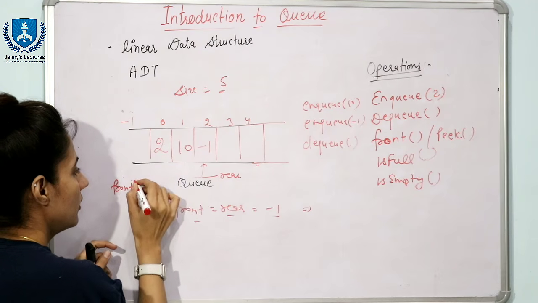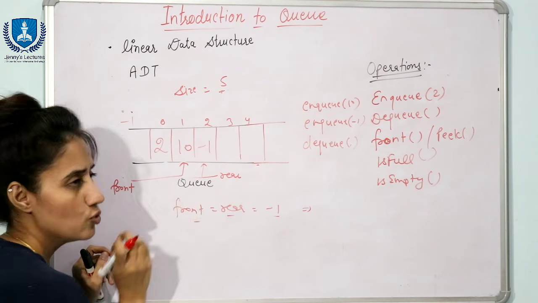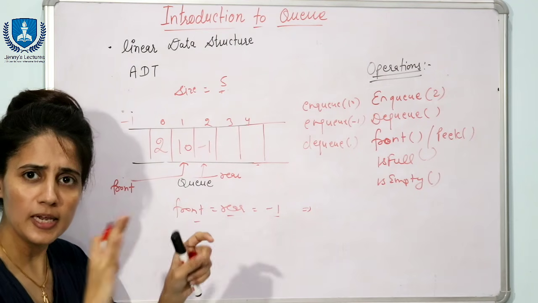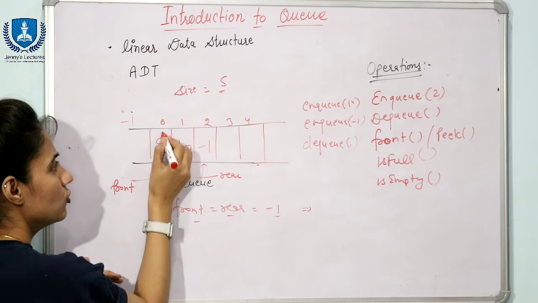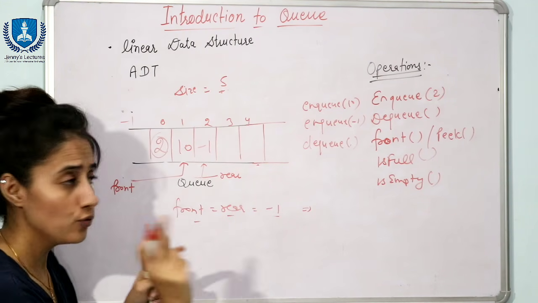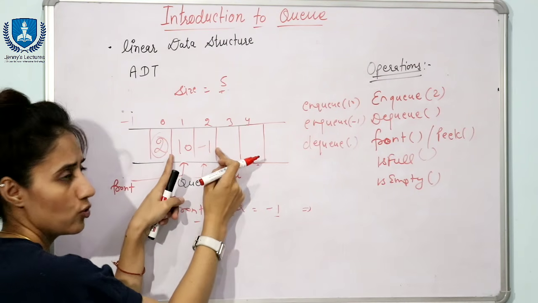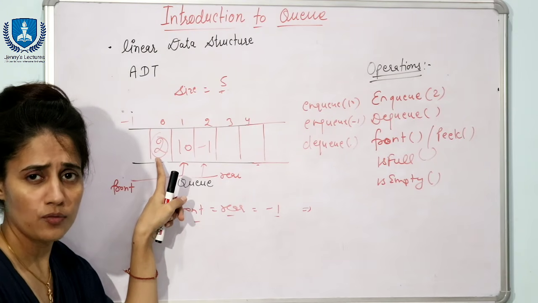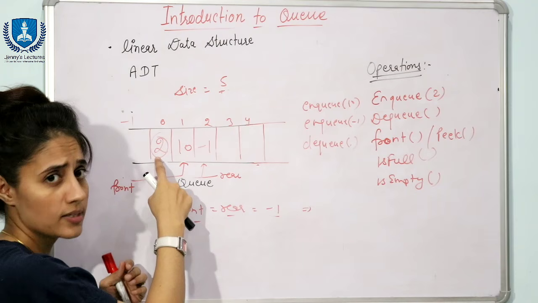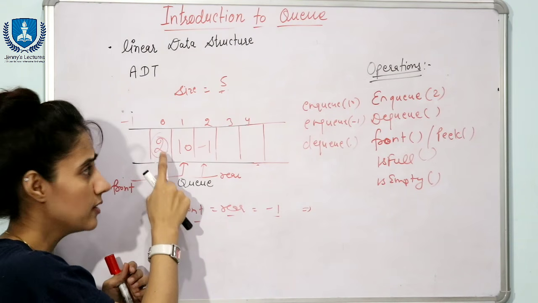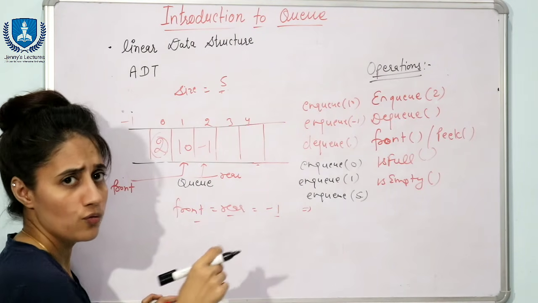So now front is pointing to here. Front is 1, rear is 2. Or in dequeue simply you will write front plus plus. That is also fine, because now this is not a part of queue. The part of queue is only 2 elements. Whatever between front and rear, that is part of queue. This is now a garbage value, and we don't care what garbage value lies here. In future if you will access this cell and if you will write here something, then this value would be overwritten. That is fine. Now suppose I am calling enqueue function 3 times.